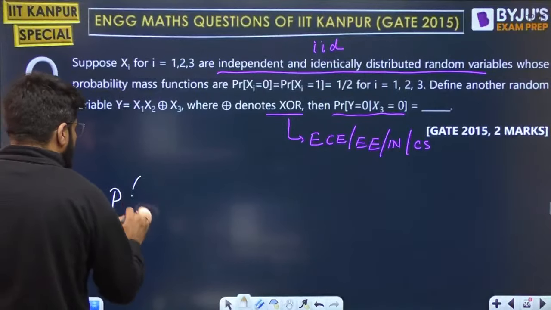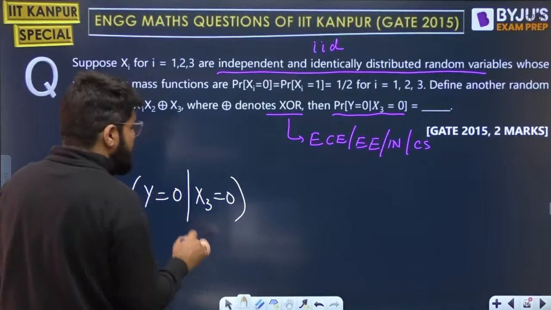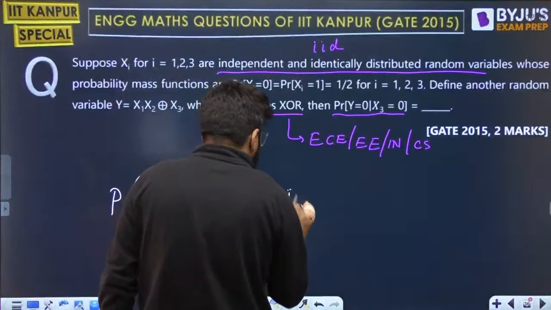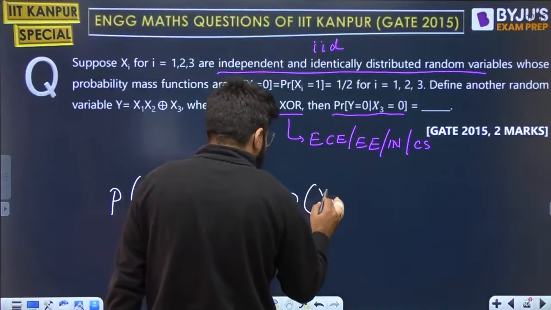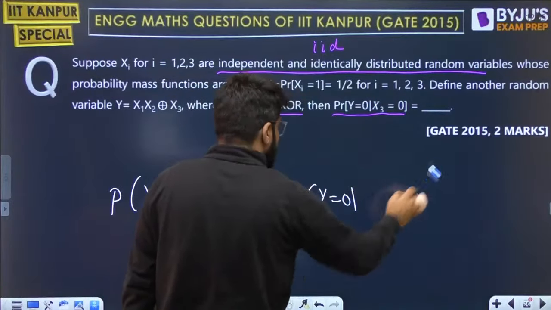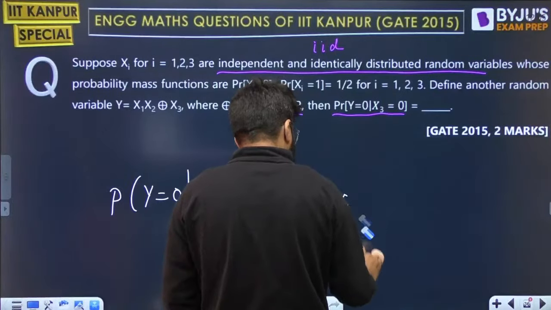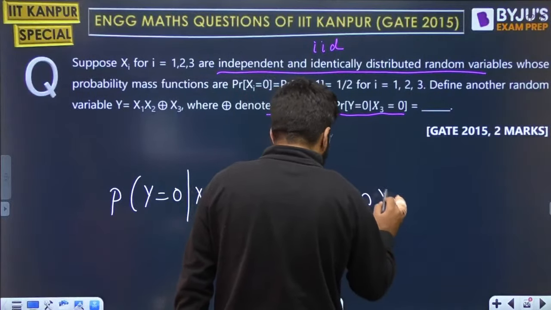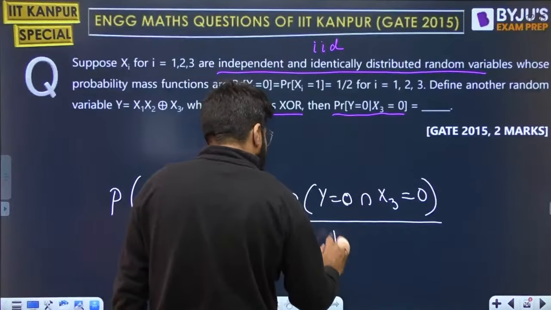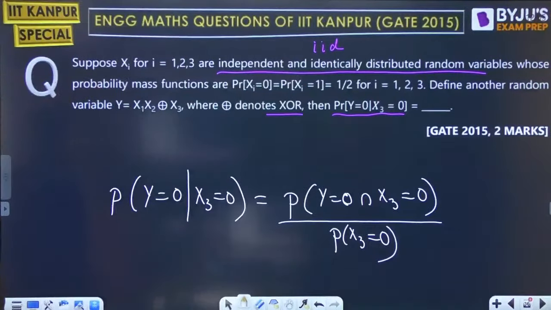First of all, what is given to you? What is the probability Y equal to 0 given that X3 equal to 0? Guys, what is the formula for P of A given B? Everybody knows, conditional probability. It is P of A intersection B divided by P of B.